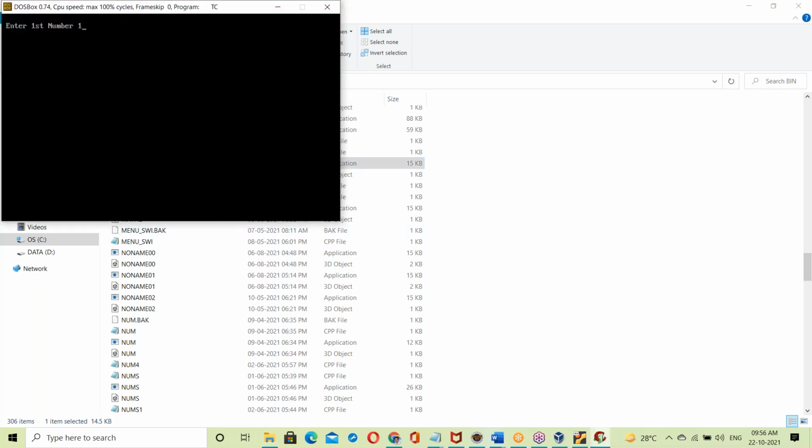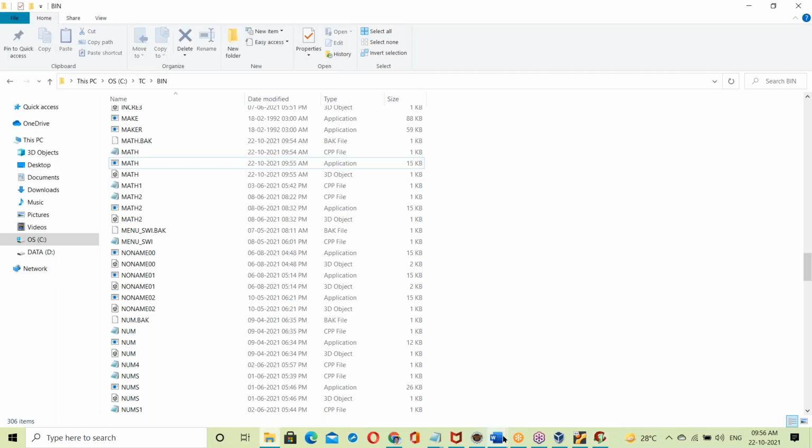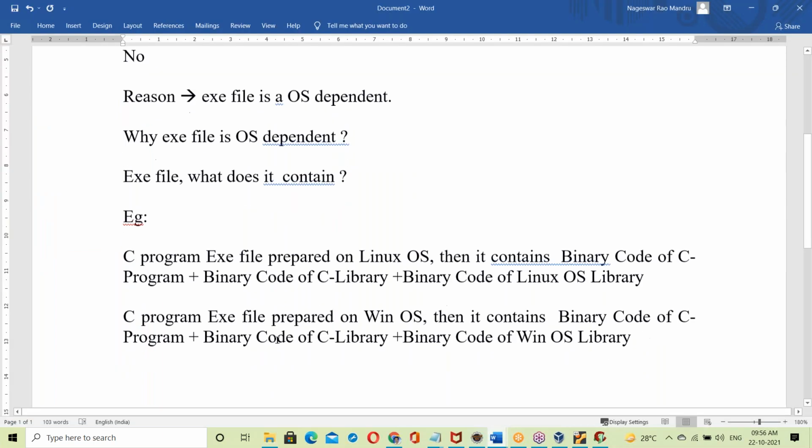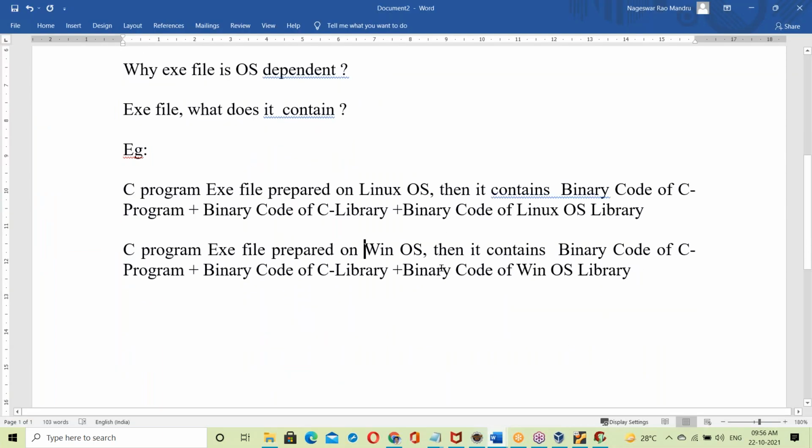Enter first number, say 10, second number 20, and we get addition and subtraction. So, a C program exe file prepared on Windows OS contains the binary code for the C program, the binary code for the C library, and the binary code for the Windows OS library. That's it.